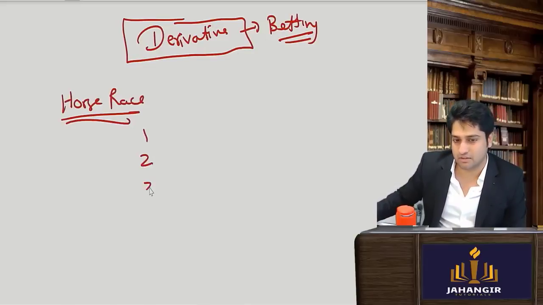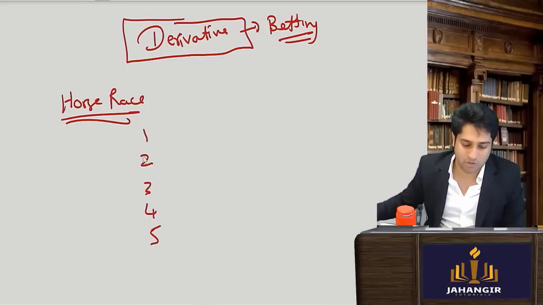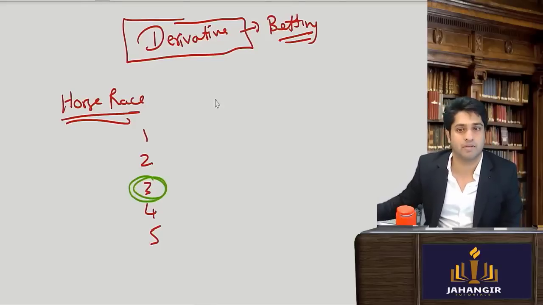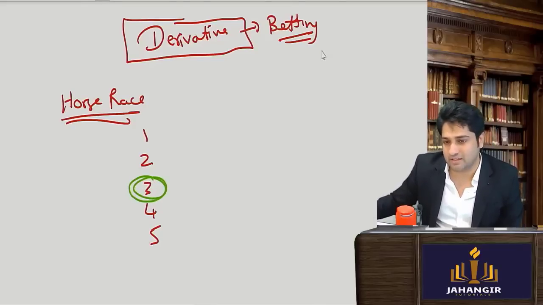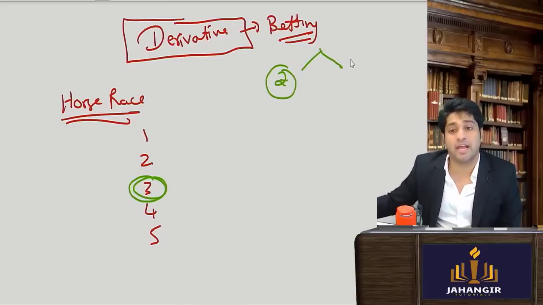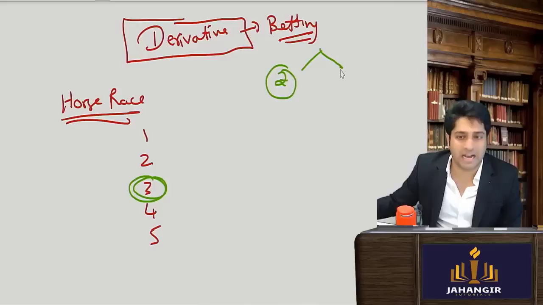There are 5 horses that are running. I bet on horse number 3. If I get my bet correct, can I say I will win money? If I do not get my bet right, can I say I will lose the money?